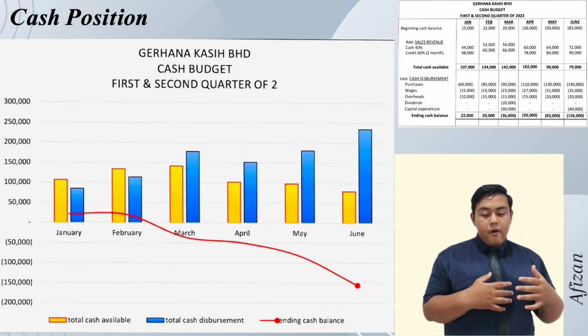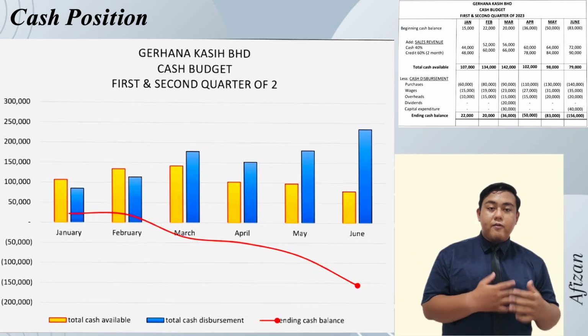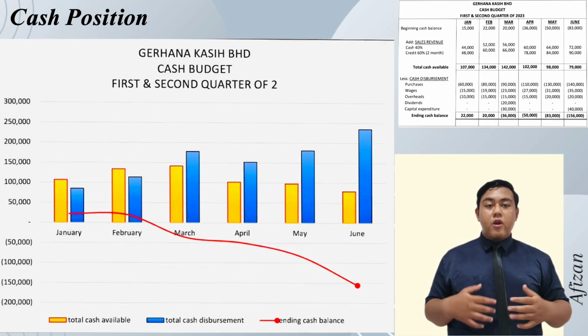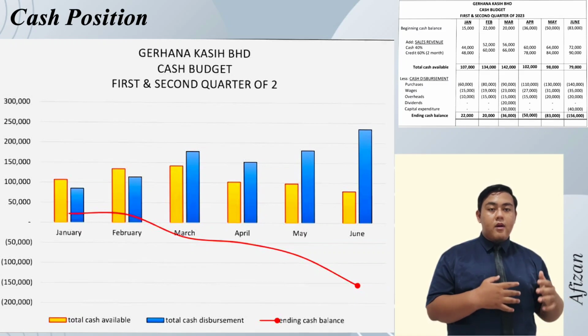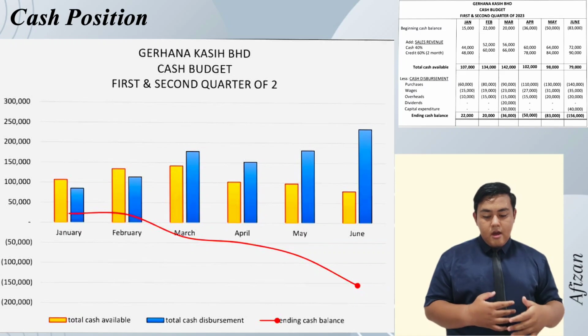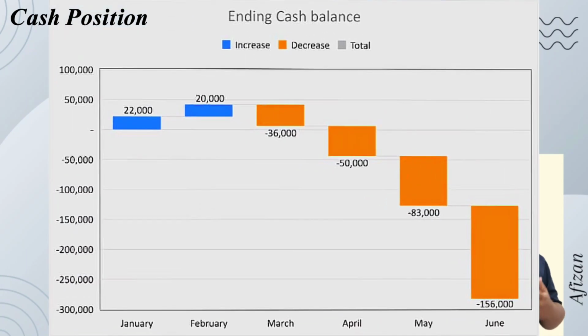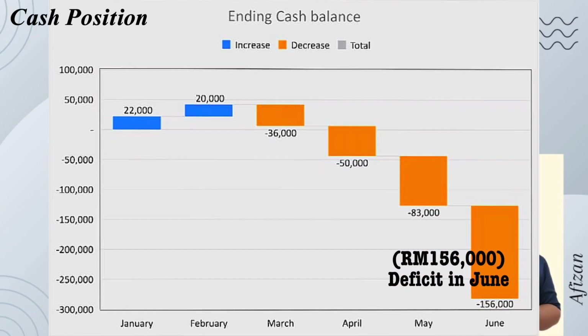For June 2023, Gerhana Kasih Berhad will make another capital expenditure, and the total ending cash balance will be a deficit of 156,000 ringgit.